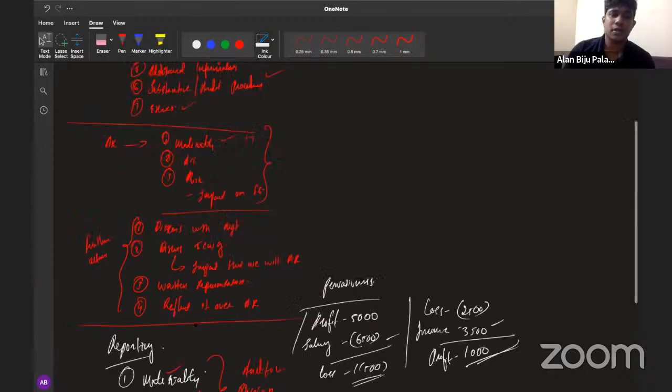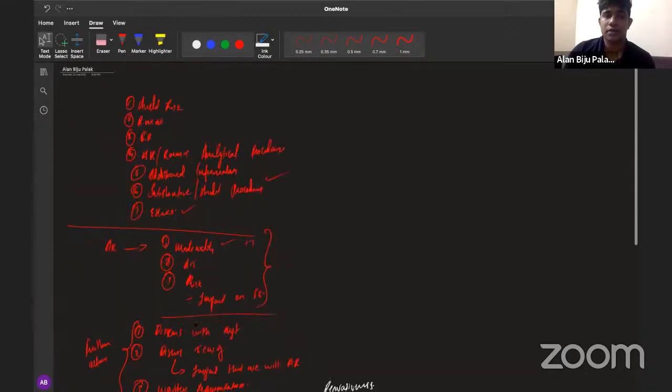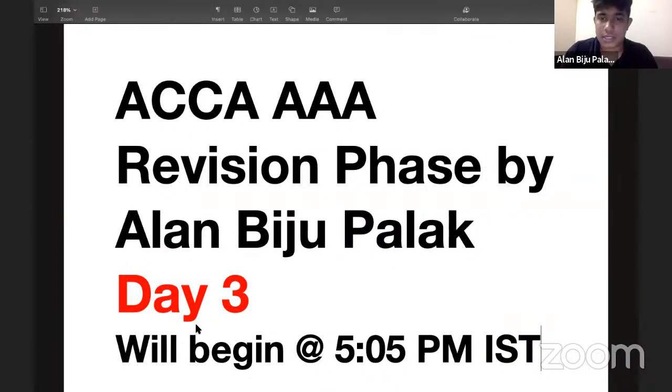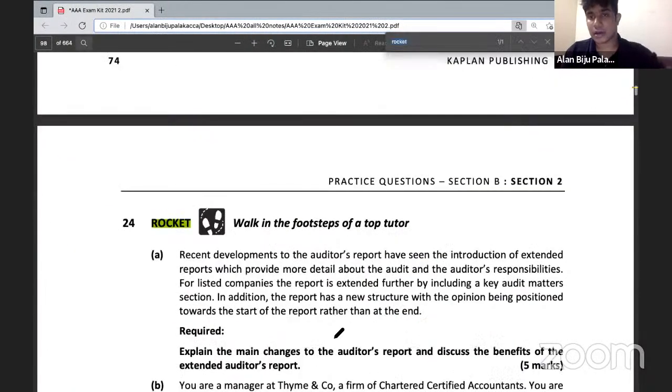So this is a basic question on audit risk and the audit matters to be considered for further actions. So let's do one thing. Let's quickly discuss the answer and the marking scheme of this question.